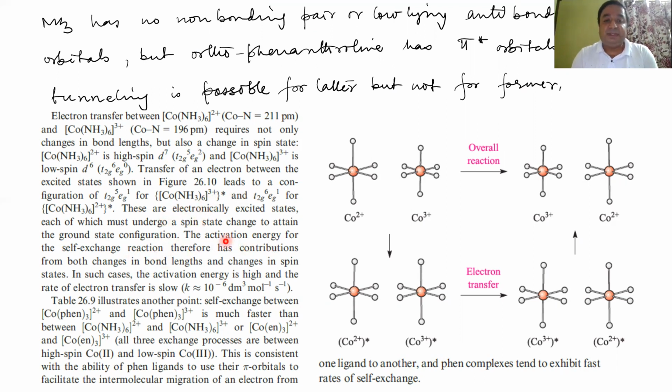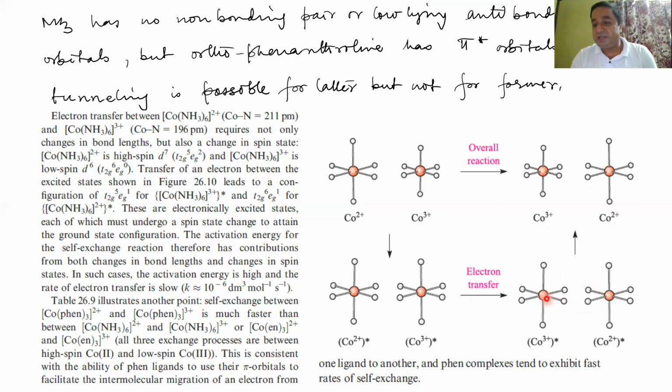So the activation energy for the self-exchange reactions, therefore, has contributions from both changes in the bond length and the changes in the spin states. That is an important fact. In such cases, the activation energy is high and the rate of the electron transfer is low. So we know why the rate is low now. Okay, because of the spin state change, it would need some amount of extra activation energy.